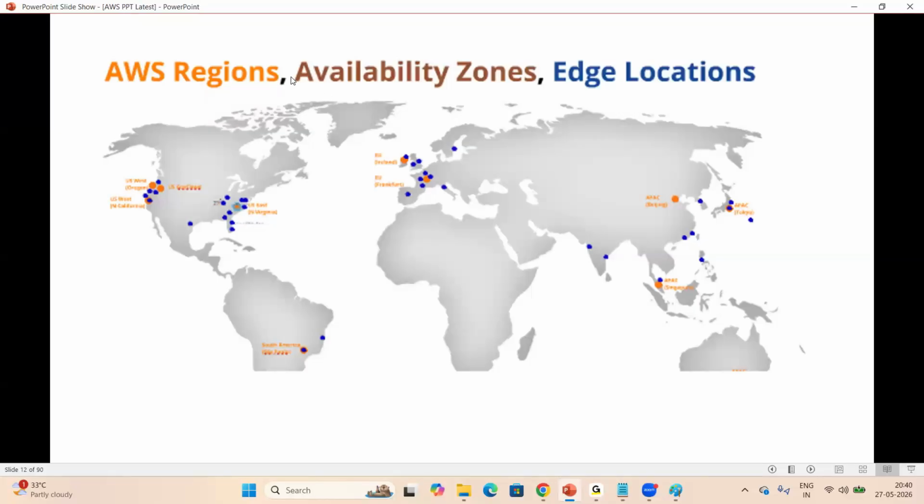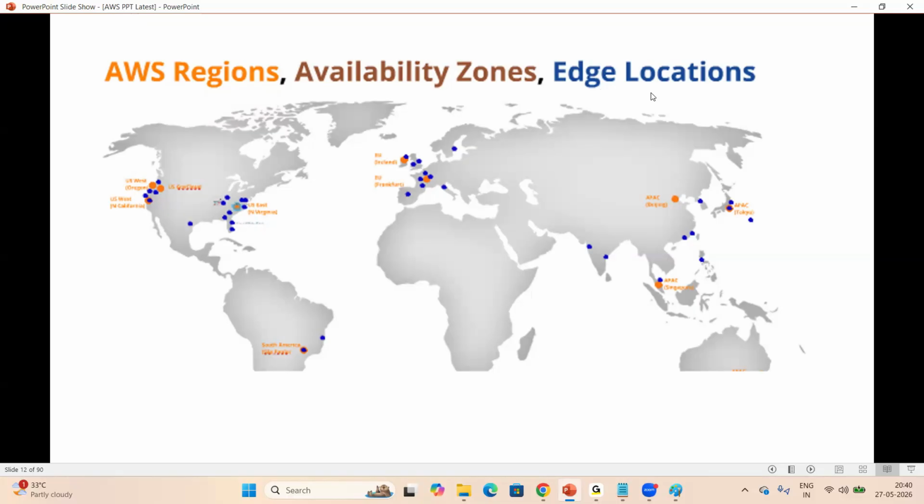Availability zone is a DR data center. Every server room has regions, availability zones, edge locations. Region is a primary data center. Availability zone is a DR data center, disaster recovery data center. Edge locations are mainly for fast communication.